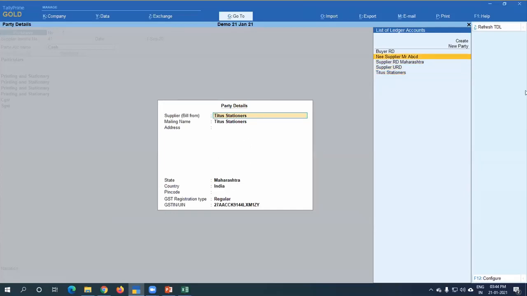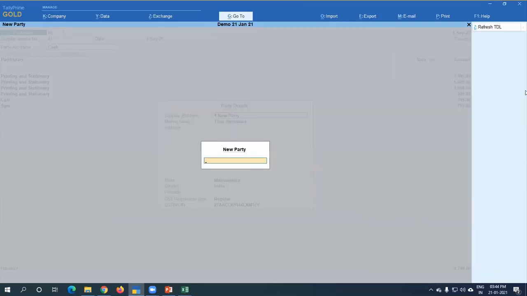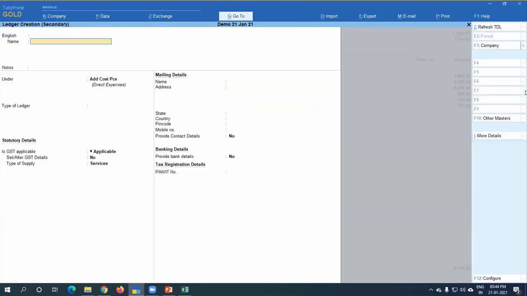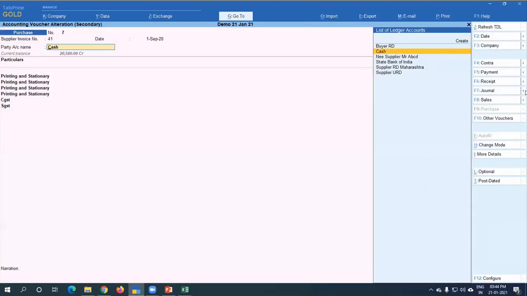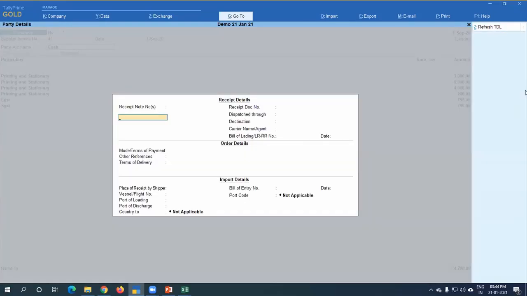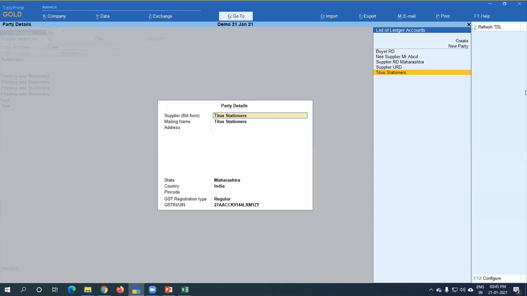You can create your new party. New party does not mean you are going to create a ledger. You are just entering and creating your party name. If you press create here, then it is creating a ledger. So don't add more and more ledgers which are not useful. Just press enter, select your party or type a new party, then put his GST number.